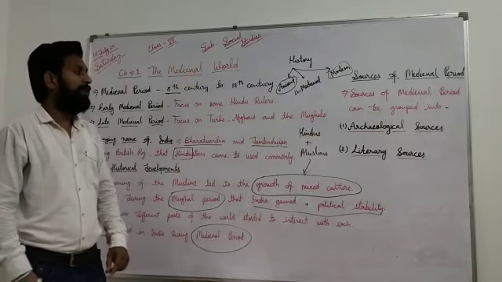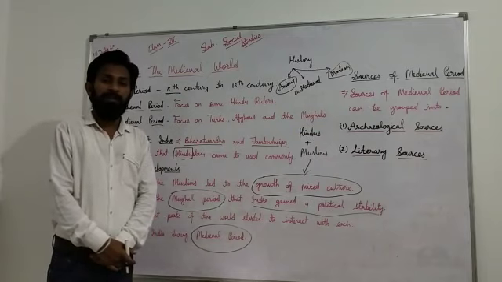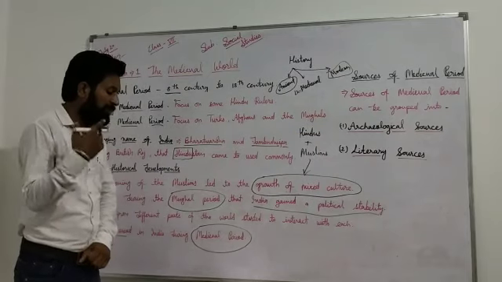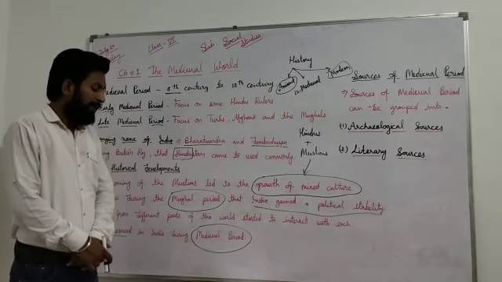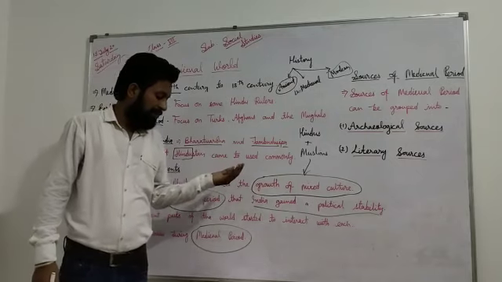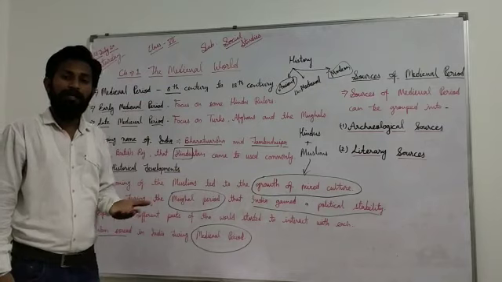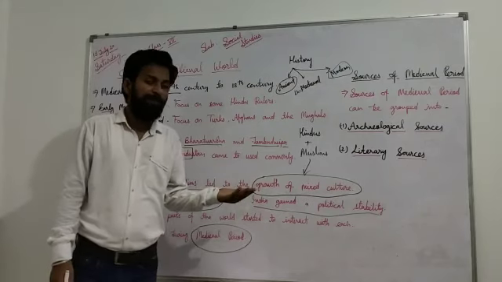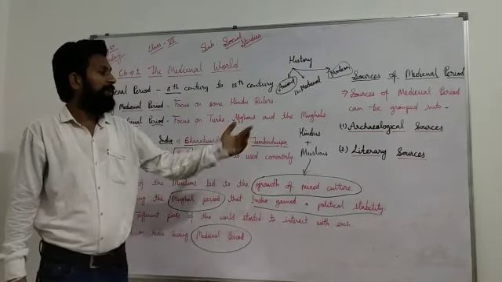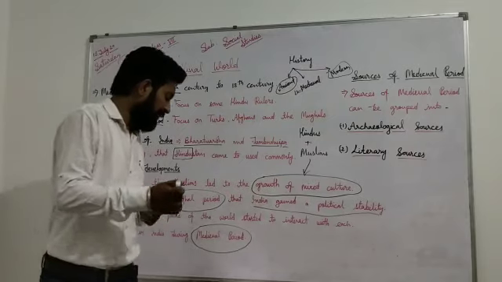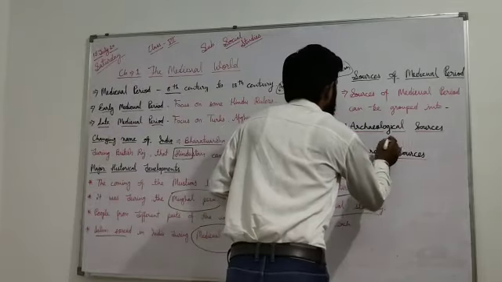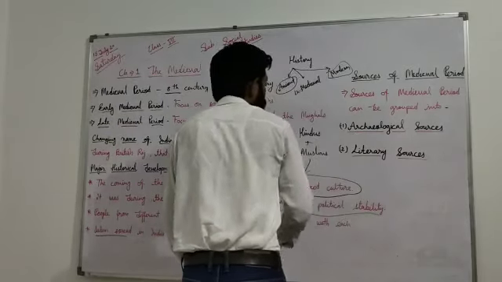At first, if we discuss archaeological sources, then many types of archaeological sources are there, like chronicles, paintings, monuments, coins, inscriptions. All of these are part of archaeological sources.